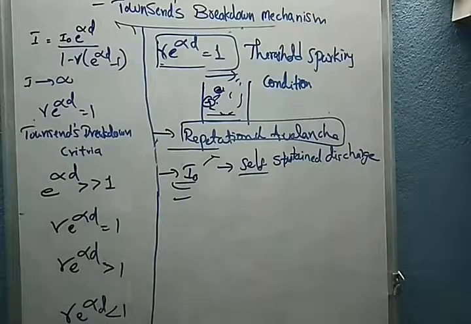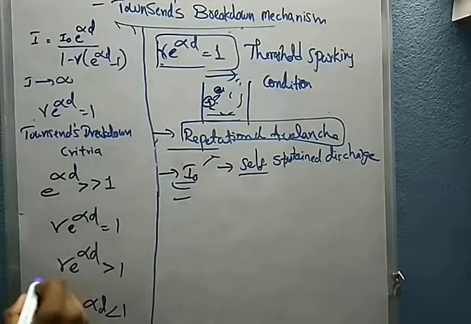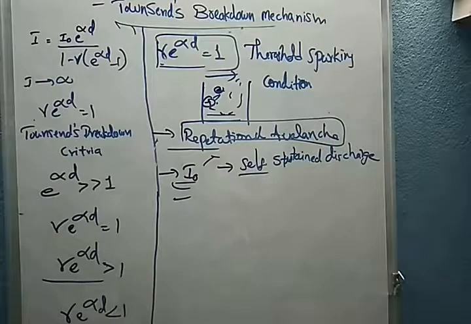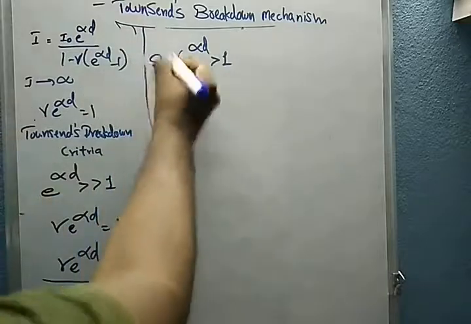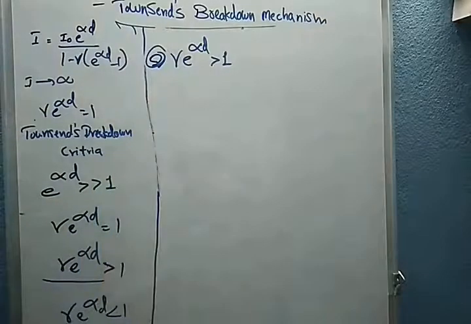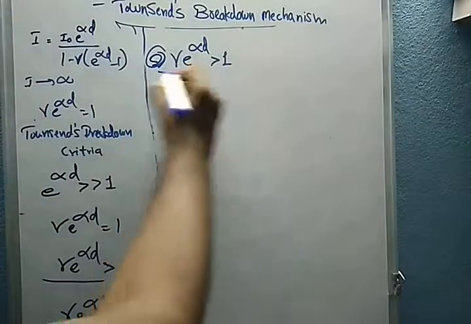Now let us go for another condition, that is gamma e power of alpha d greater than 1. At this condition what will happen?